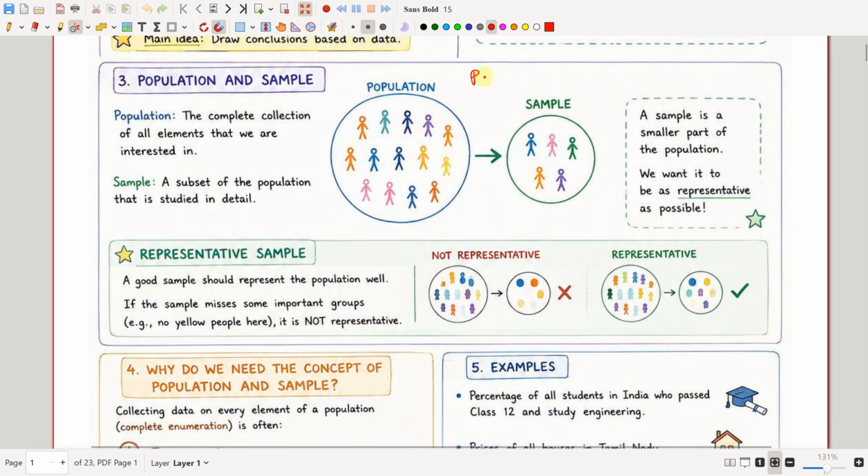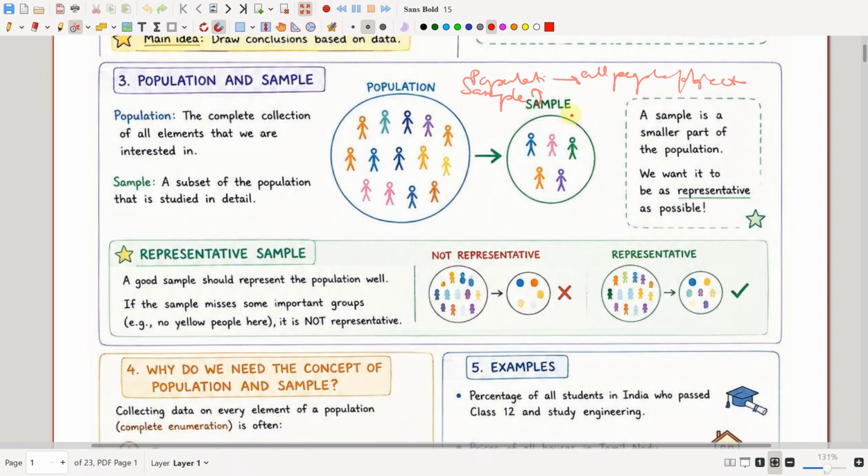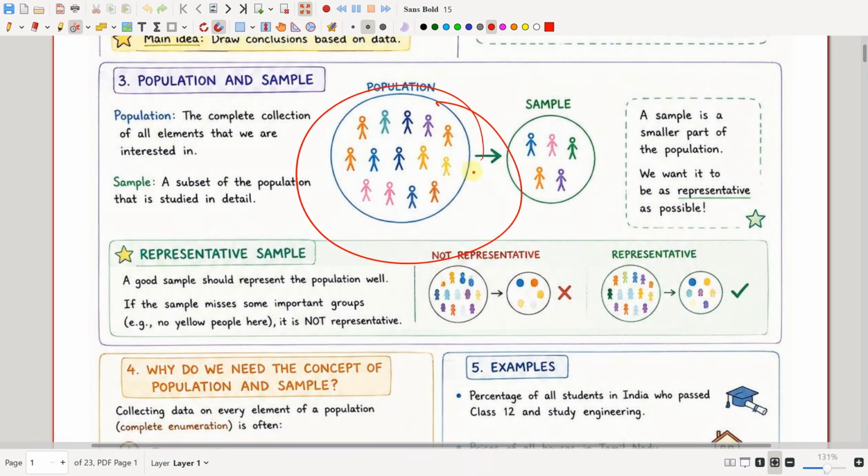See, population contains all people or objects, but sample is just a subset of the population. It will contain some of the elements of the population. See here, if this is the population, then sample will be one of each. See, one of each color. So this is what we call a sample. Most of the time we'll be taking the sample values randomly.